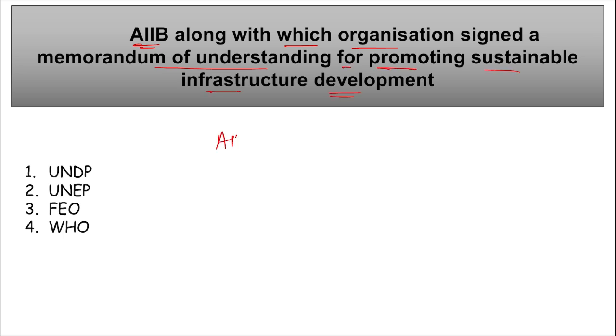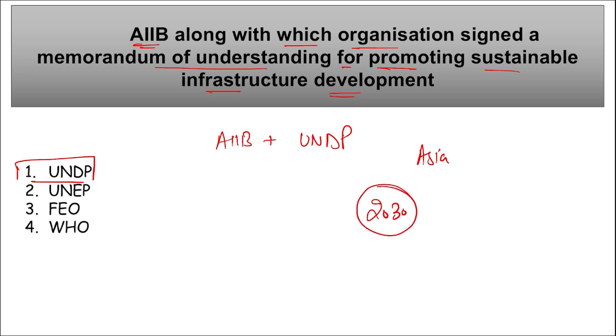So it is AIIB along with United Nations Development Program, that is UNDP. Correct, they both recently signed a memorandum of understanding to promote sustainable infrastructure development and address the development challenges in the region of Asia and beyond. Right, their aim is to achieve the climate goals of 2030.